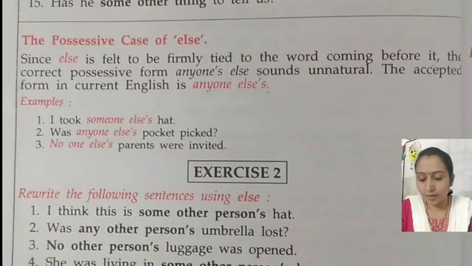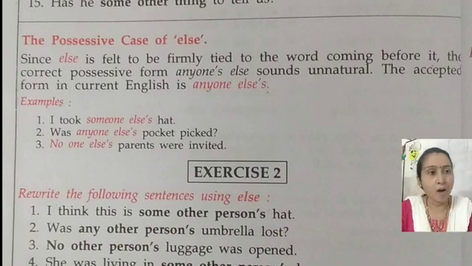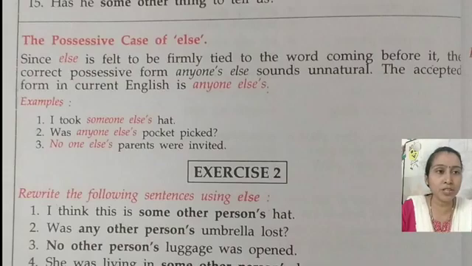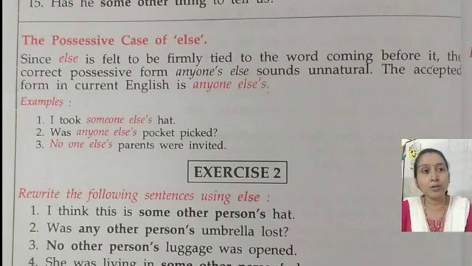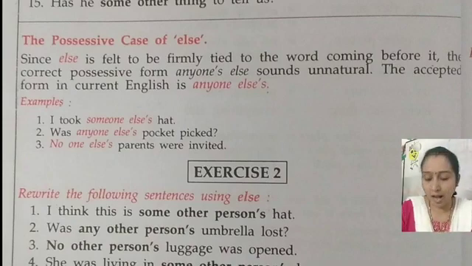Okay, look, take an example: the house of Ram, Ram's house. What is the preposition in the first sentence? The house of Ram. Of is the preposition. And in Ram's house, what has been added to Ram? Apostrophe s has been added. Therefore, Ram's house.